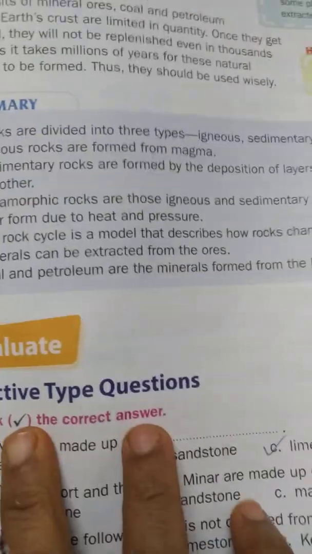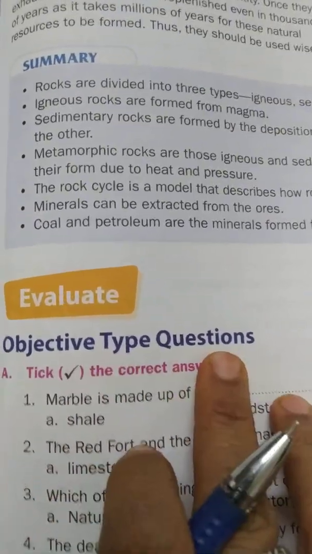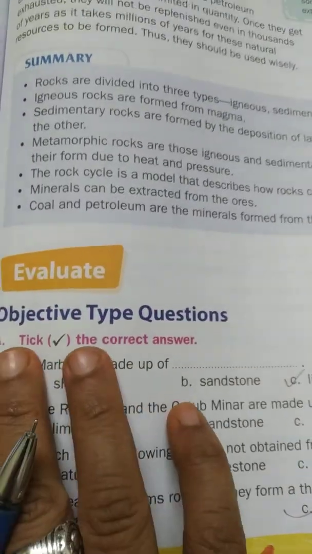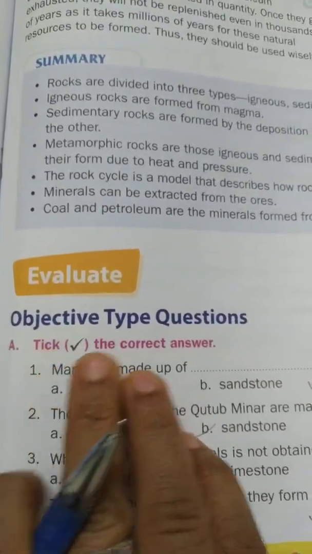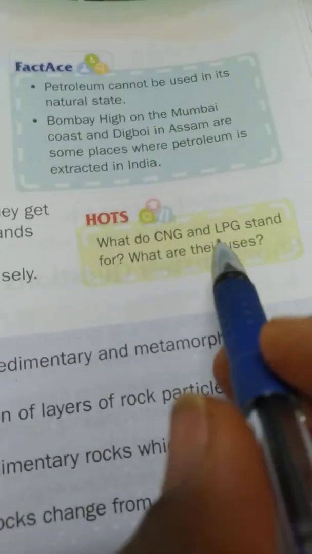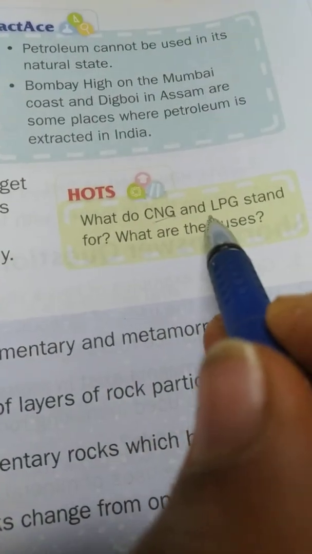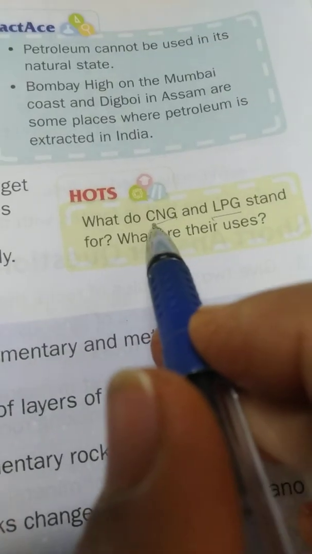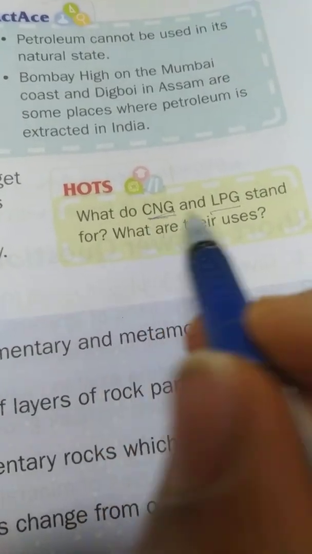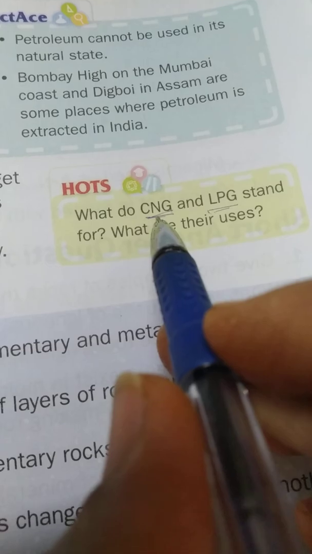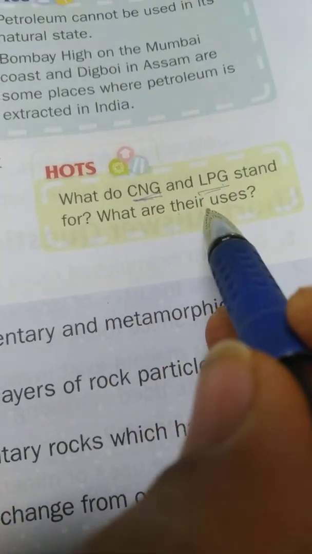Next, shall we start the objective type questions? Hope you have understood the lesson up to here. One thing for your homework: what is meant by CNG, and what is meant by LPG? We hear these words daily. I want the full forms of these and their uses.